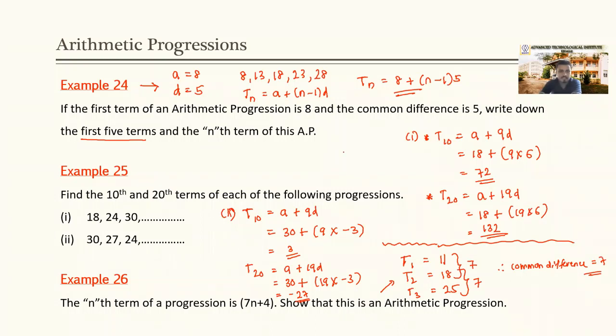What is the most difficult part in these sort of sums? Tn equals a plus n minus 1 d. Apart from this, nothing is difficult. There's nothing here. Okay.